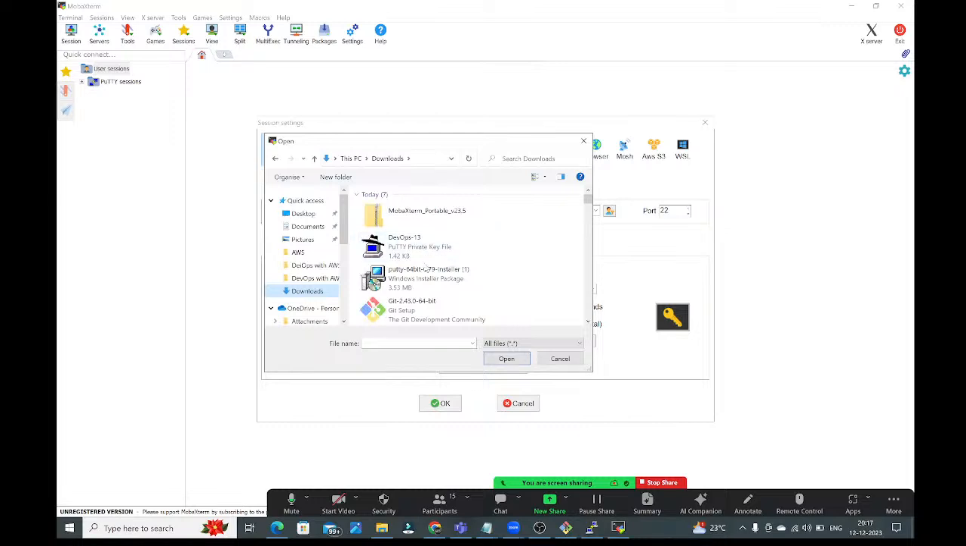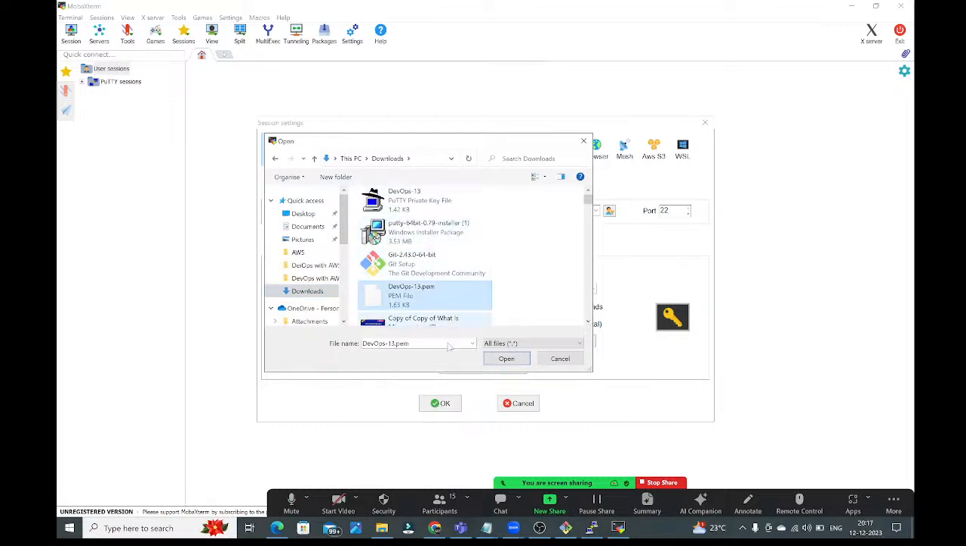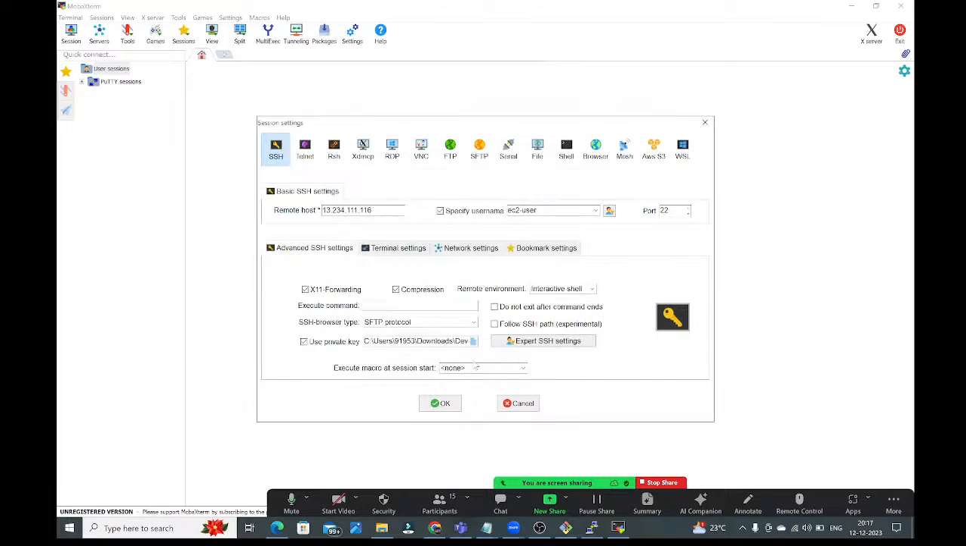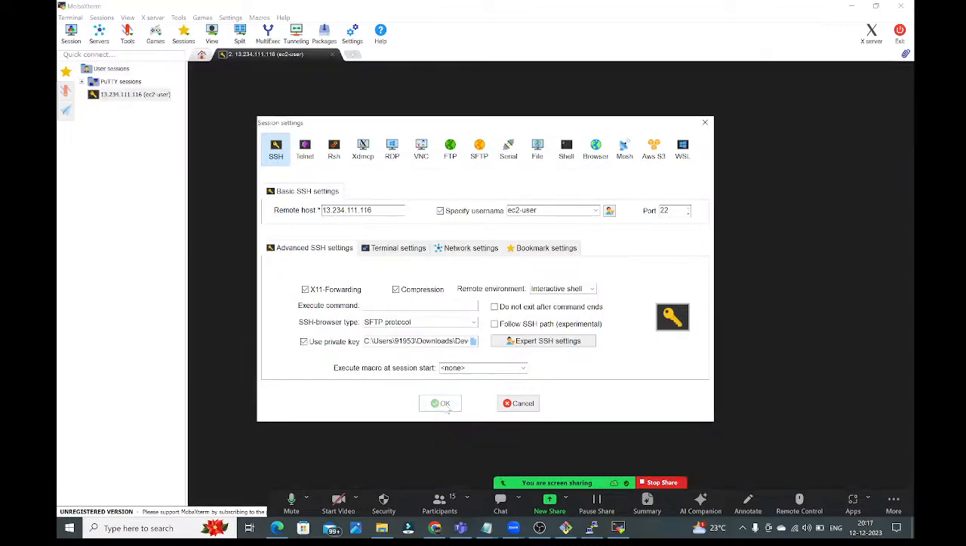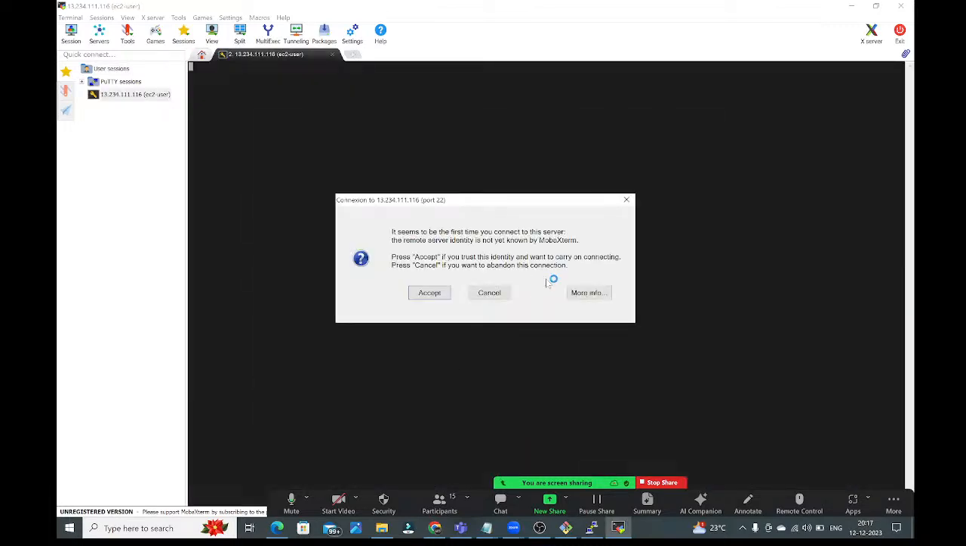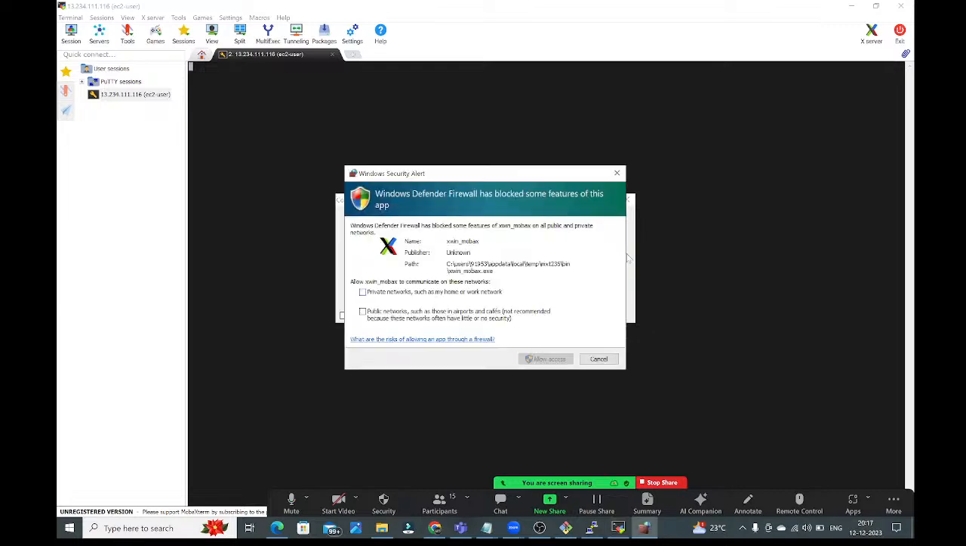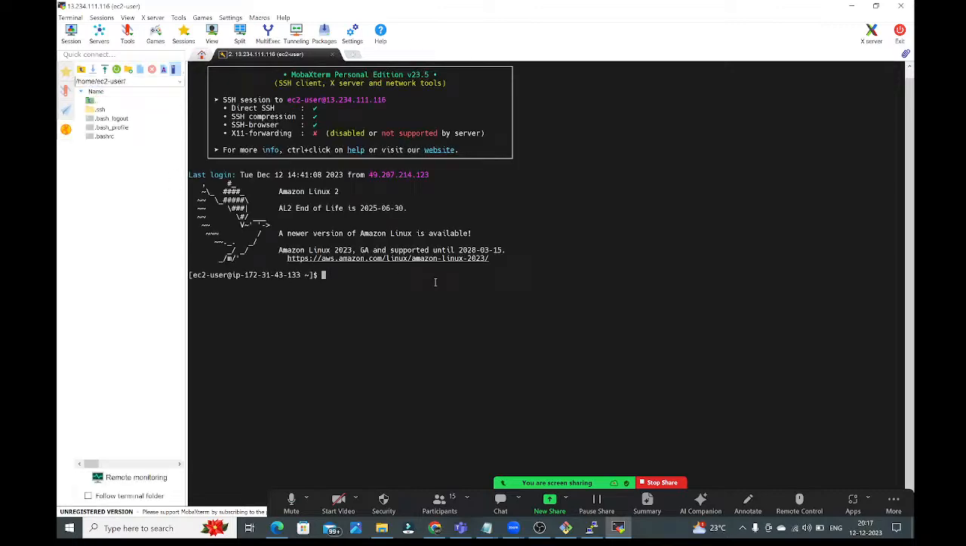In the downloads, we have the PEM file, right? And now select this PEM file. Open. Right now here, click on OK. Wow. See guys, accept. Accept here. You have connected to the Linux virtual machine. Right, from here also, you can practice all your commands.